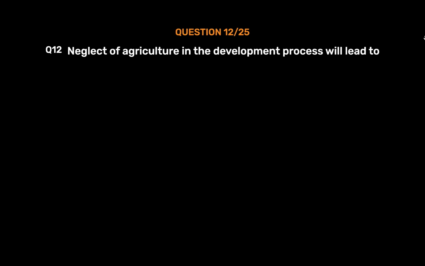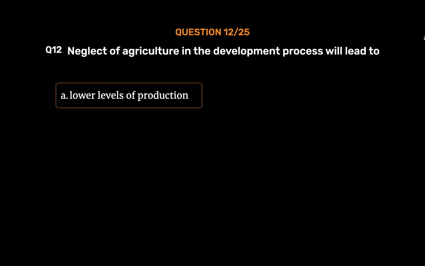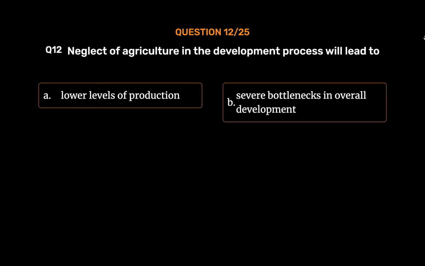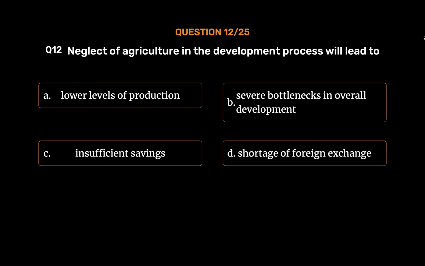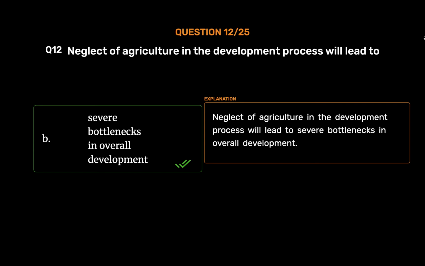Question number 12. Neglect of agriculture in the development process will lead to Option A, lower levels of production. Option B, severe bottlenecks in overall development. Option C, insufficient savings. Option D, shortage of foreign exchange. The correct answer is Option B, severe bottlenecks in overall development. Neglect of agriculture in the development process will lead to severe bottlenecks in overall development.